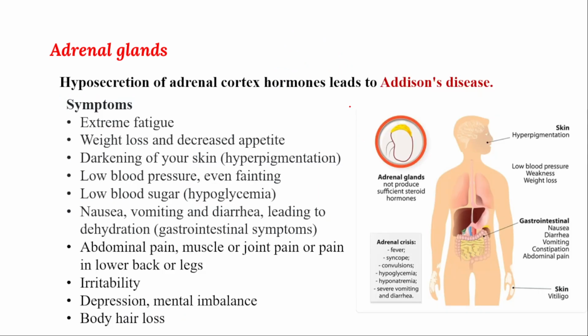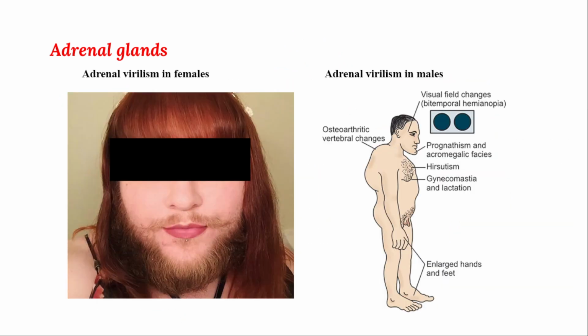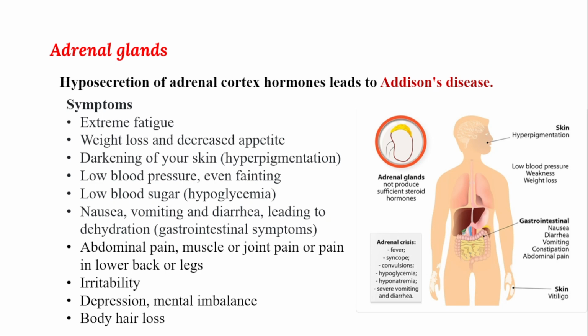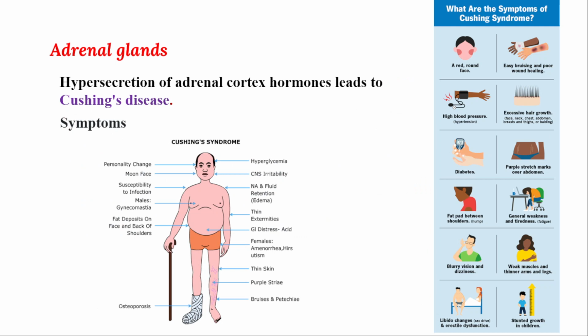Next, we discuss hyposecretion, less secretion, that causes Addison disease. What happens with hypersecretion? Adrenal cortex hormones, mineralocorticoids and glucocorticoids, are over-secreted. That causes a condition called Cushing syndrome.